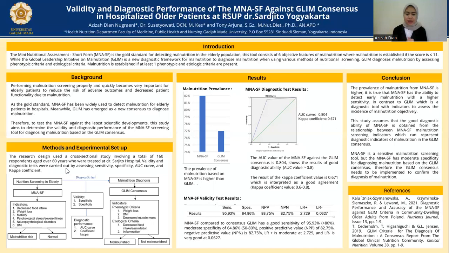that indicates that the MNA-SF has a good diagnostic ability based on the GLIM consensus. Likewise, the result of the kappa coefficient analysis was 0.6, which is interpreted that the MNA-SF and the GLIM consensus have good agreement in diagnosing malnutrition.